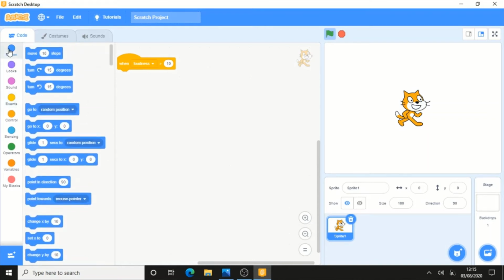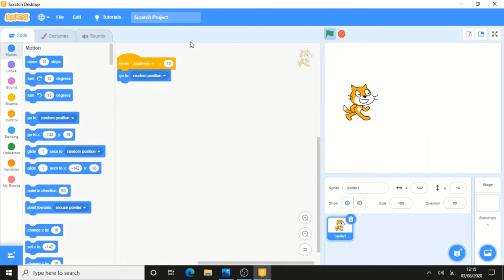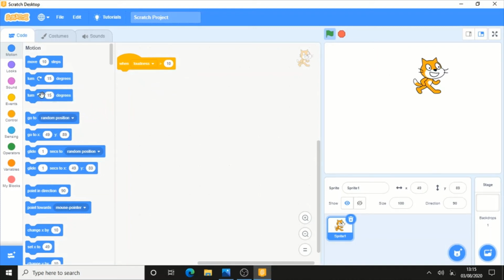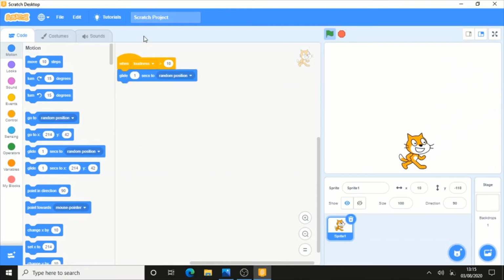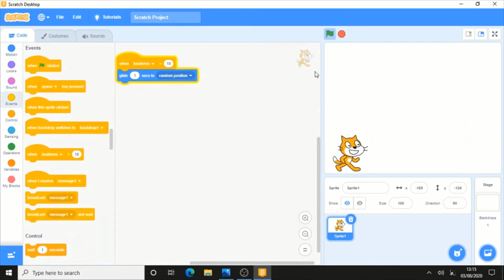You can make the sprite go to a random position. As you will see, whenever the loudness is greater than 10, the sprite goes to a random position. Instead of go to random position, I'll say glide in 1 second to random position. So whenever the loudness is greater than 10, the sprite goes to a random position. You can say that the sprite is going crazy, and it can be very helpful to you in making some small games.